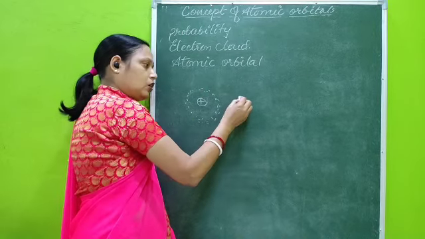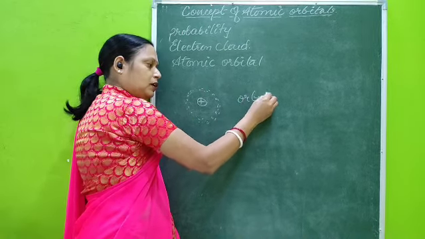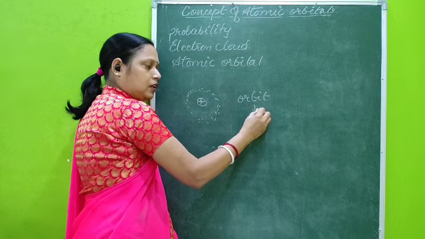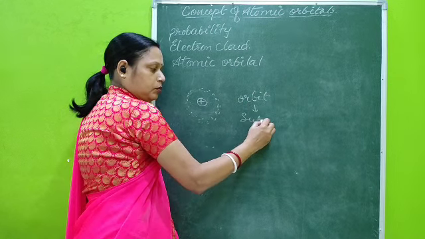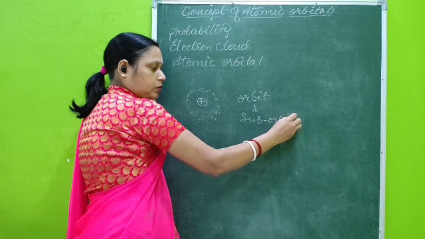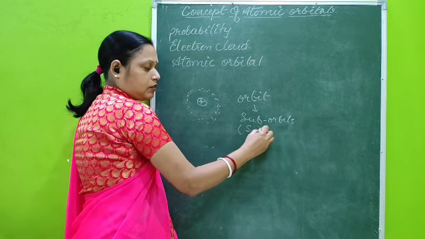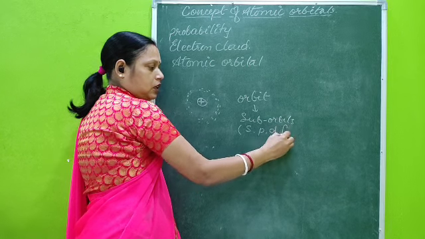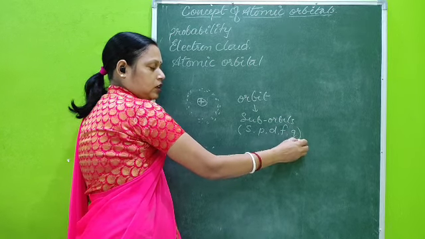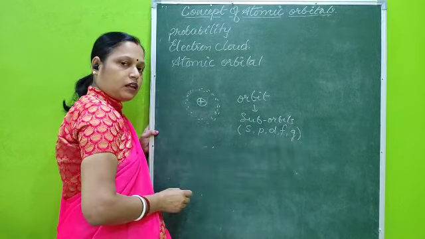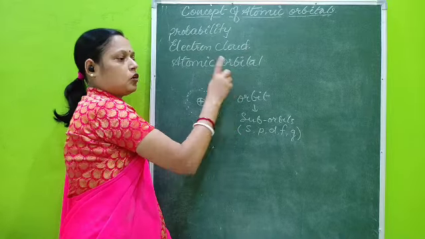Orbitals are, in an orbit, they are containing suborbits. These are of different types: S, P, D, F, G. Various types of suborbits are there, and they are known as atomic orbitals.